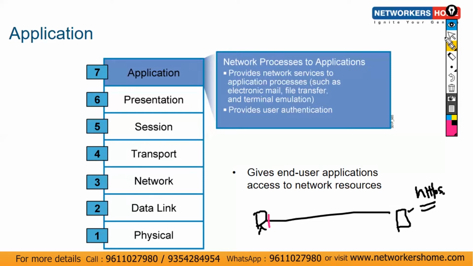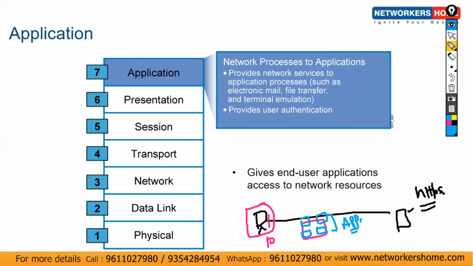Let's consider this is my PC, and we have a desktop. I'm using Windows 10 here, and on top of that I'm using different applications, like Google Chrome, Firefox, PuTTY to connect with the destination servers, and FTP. I'm using different protocols here. This is your application layer.